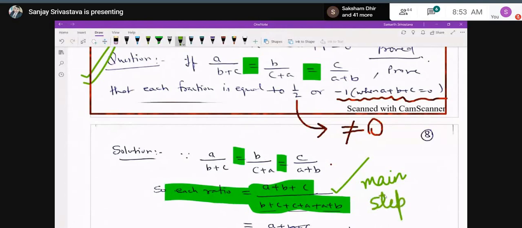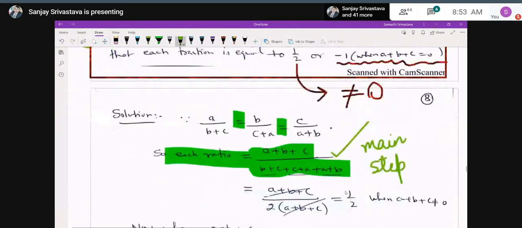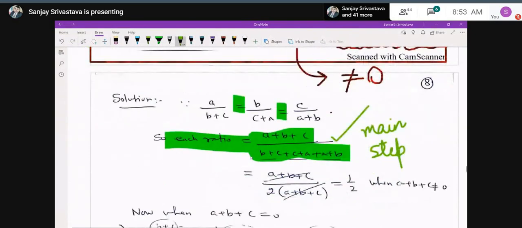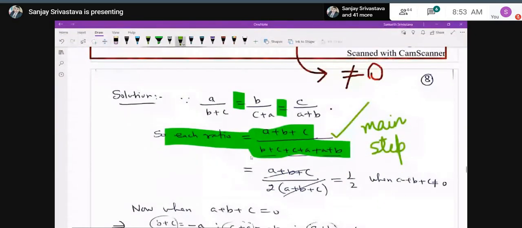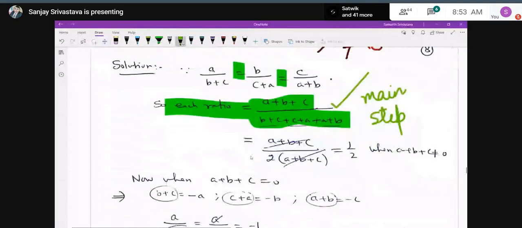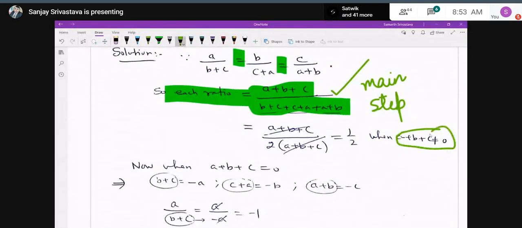Each ratio is equal to a plus b plus c, that is sum of their antecedents, upon sum of their consequents, that is b plus c plus c plus a plus a plus b. And when you solve, you will get in the numerator a plus b plus c, and in the denominator 2 times b plus 2 times a plus 2 times c, 2 you can take common. So a plus b plus c will be cancelled and you will get the result as half.